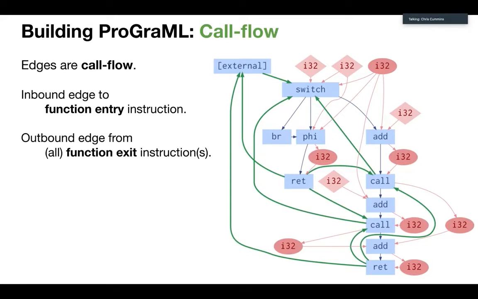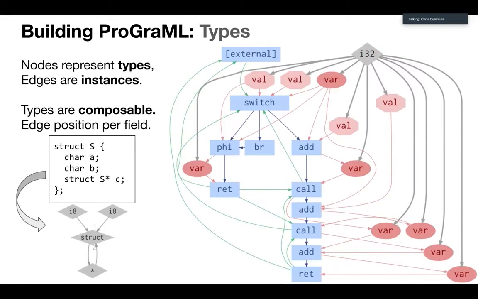The final thing we did is we also wanted to represent types. So we threw in a type graph. You take all of those variables, all those constants, and let's say they are int32s, like they are for Fibonacci, where you create an int32 node, and then you connect that up to all the variables and constants that use it through these type edges. So in the Fibonacci example, it's not very exciting because there's only a single type. But the important thing here is that we actually decompose types into their own little graphs.